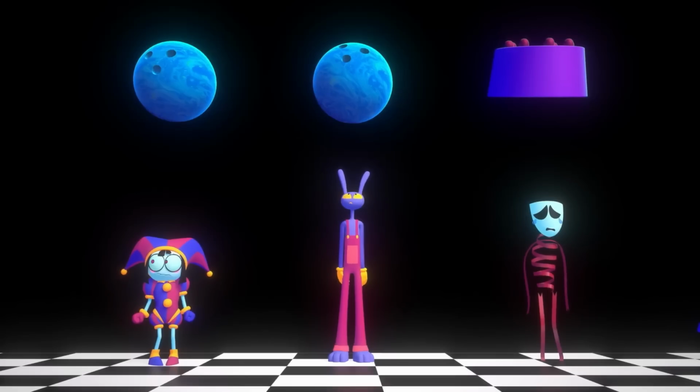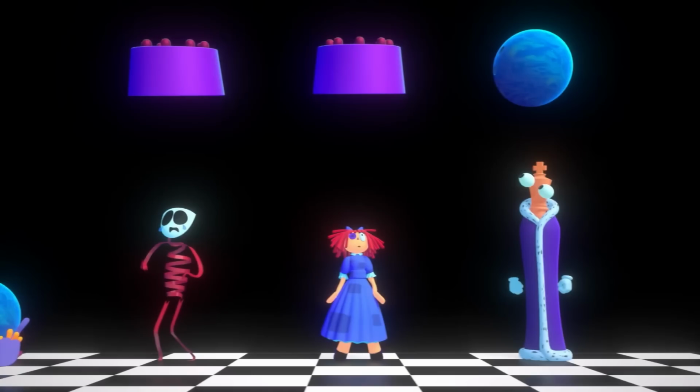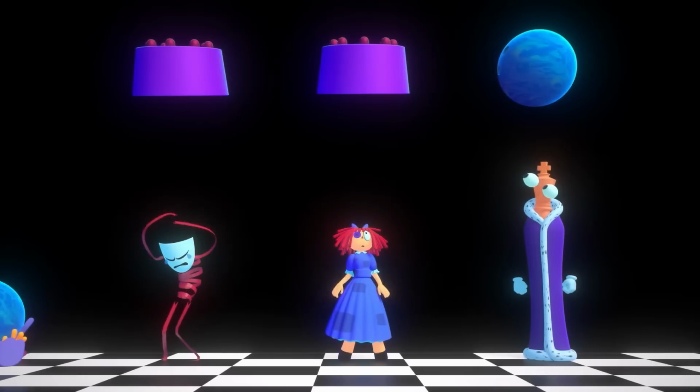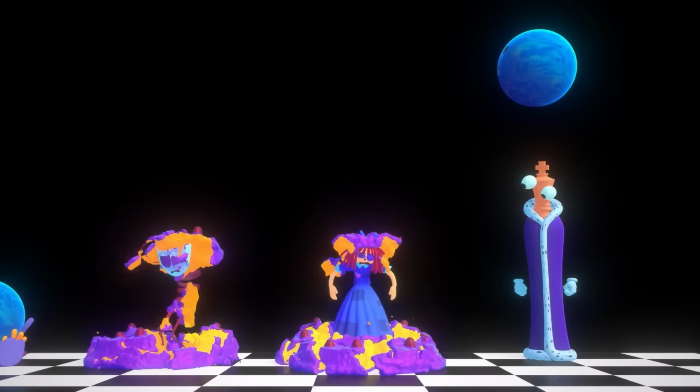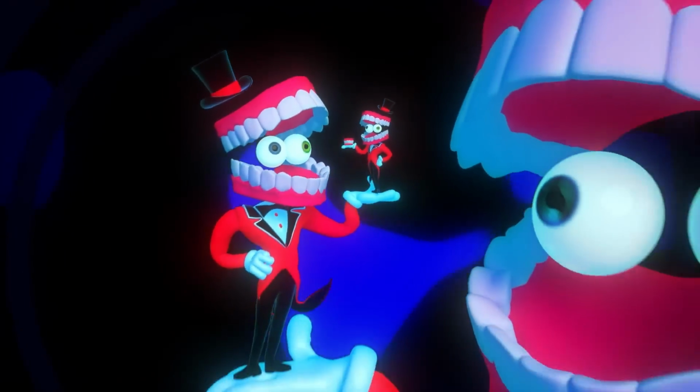We can see that Pomni and Jax have bowling balls above them, and they get squished by them instantly. Then above Gangle and Ragata, there are cakes, and even though it drops on them, they don't get flat like Pomni and Jax did. And then Kinger, he also has a bowling ball above him, but he actually manages to catch it, only to later get run over by a chess piece. And so there are a lot of things we can theorize about here, so let me know your interpretations in the comments, I'm curious.